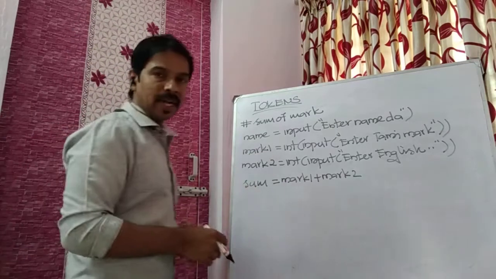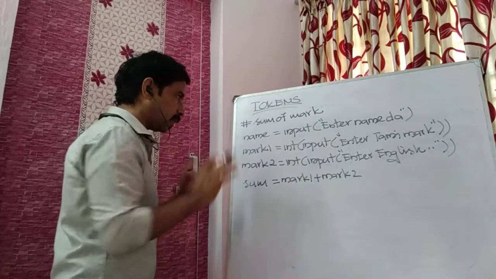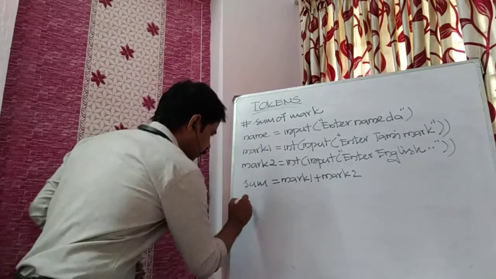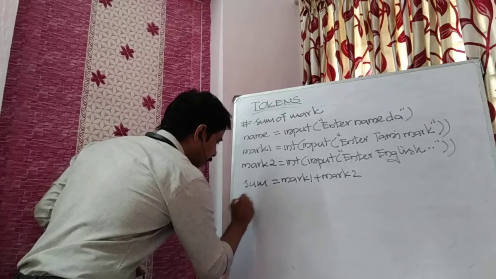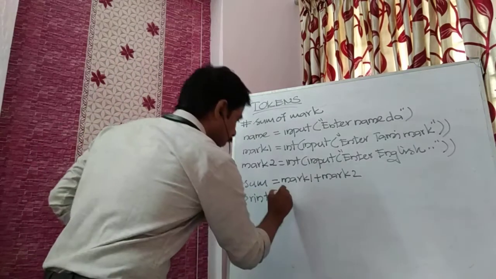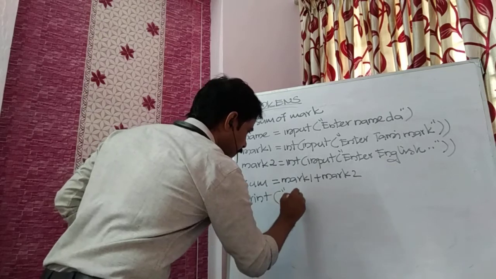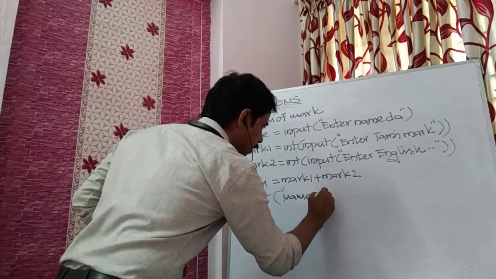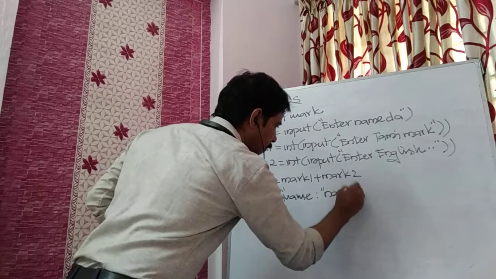After finding this, now we are printing. Very simple program. Print statement: print name, give a colon, and print the variable name.